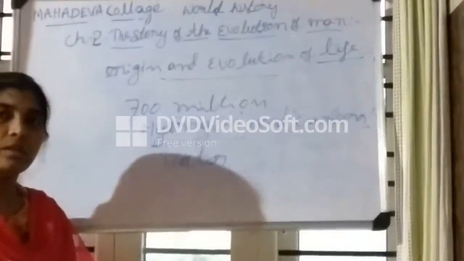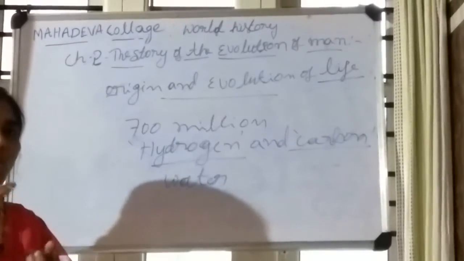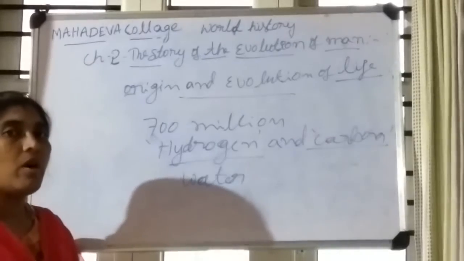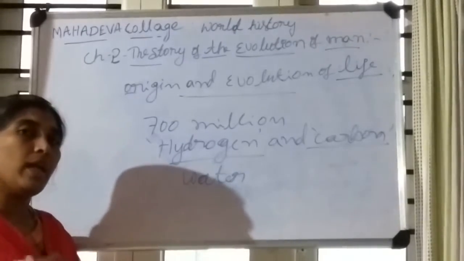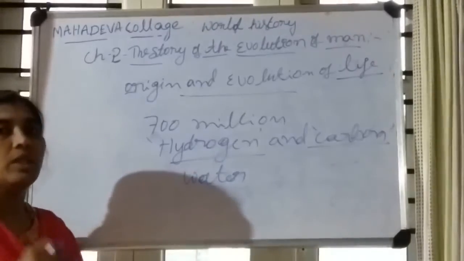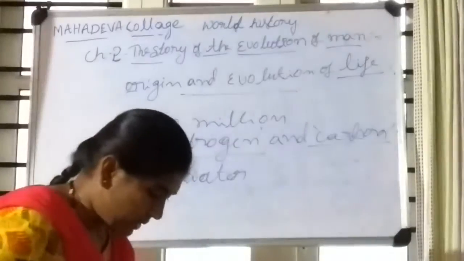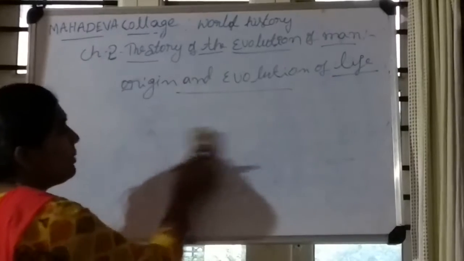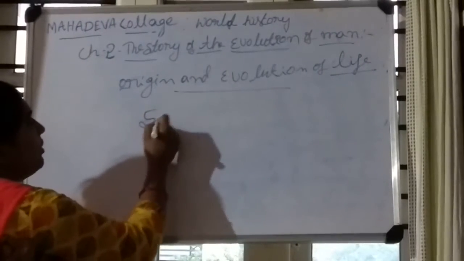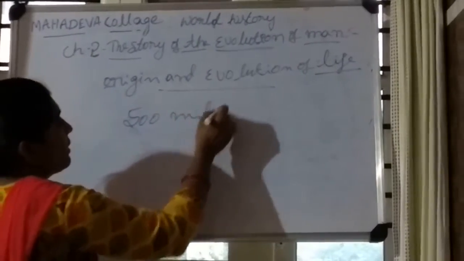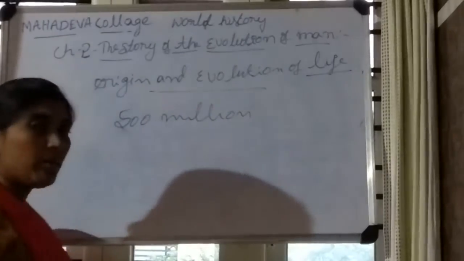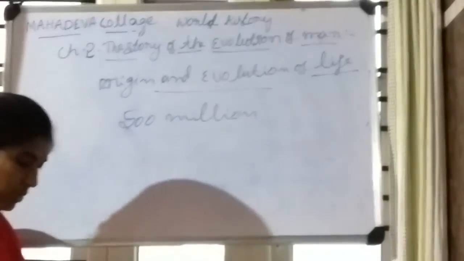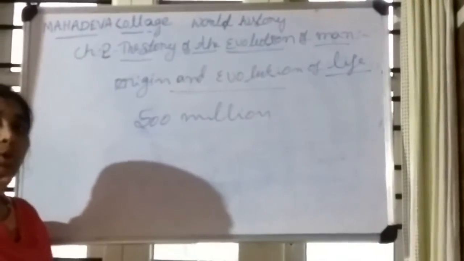After that they formed small plants, for example water plants. Next, about 500 million years ago, they combined to form the protozoa.